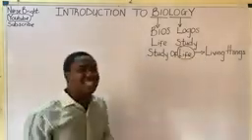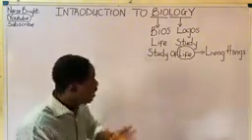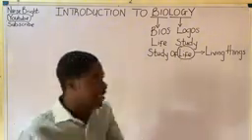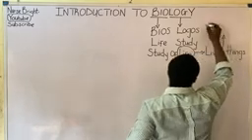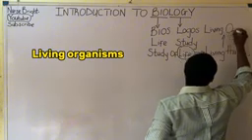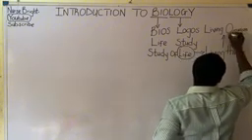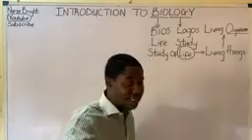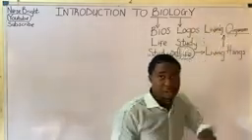But when we start studying biology, which is very important to us, we don't call them living things, but rather we regard things that have life in them to be called living organisms. Are you getting me now? So you have to be familiar with this word now, living organism. You have to remove things and put what? Organisms here.